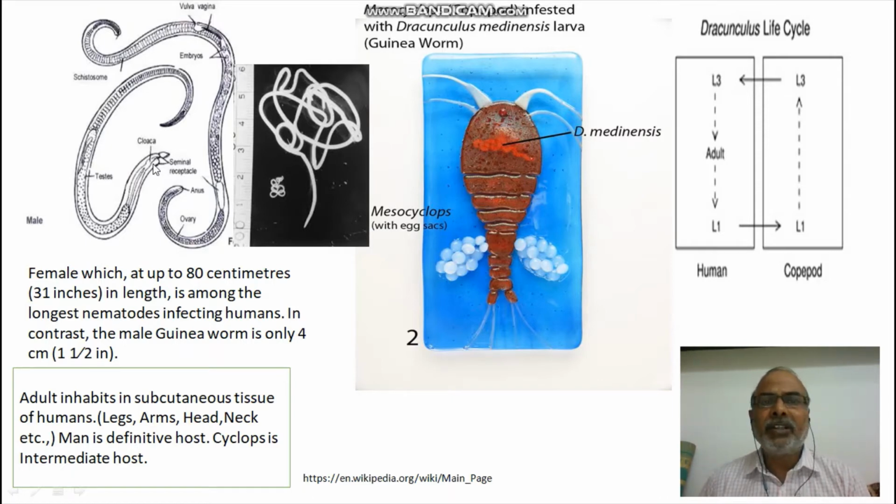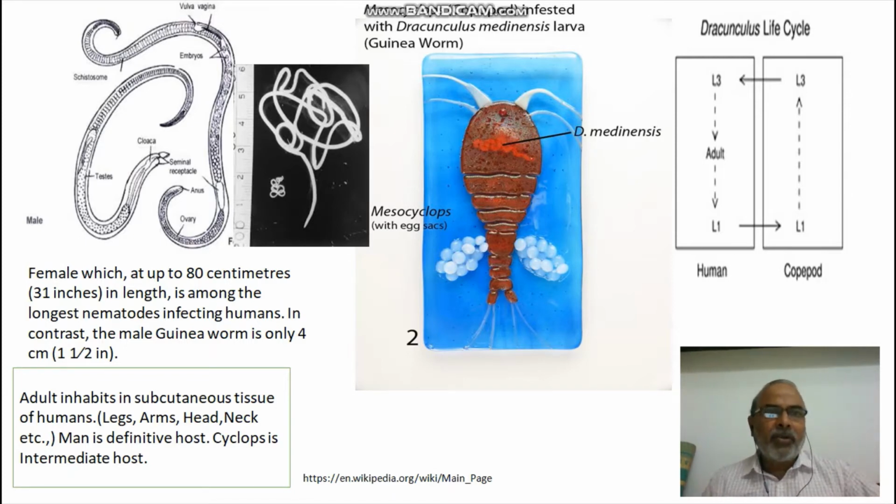For everything there is a common opening, that is the cloaca. And in the case of the female, the anus is separate, the gonopore is separate, the reproductive aperture is separate, and the excretory aperture is separate. So these are the anatomical features. Based on that, we can easily distinguish the male from the female. But the very important distinctive feature in all nematodes is that the male is short, the female is long.